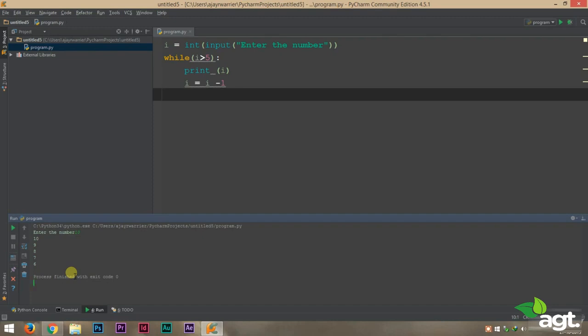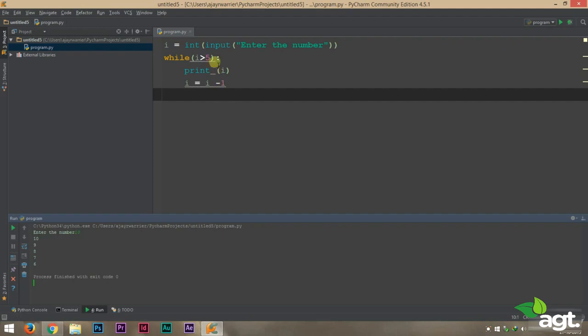So the current value of I is 5. So it will check if 5 is greater than 5. Is 5 greater than 5? No, 5 is equal to 5. That means our condition inside the while loop is false. So our loop will stop working there and we'll get the final output 10, 9, 8, 7 and 6.